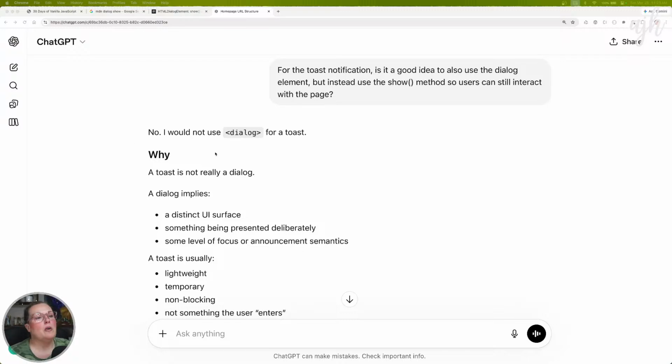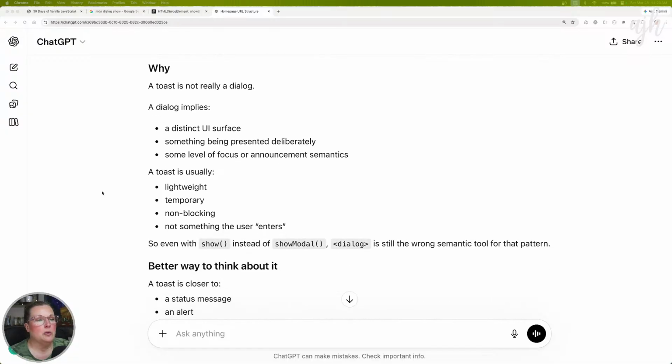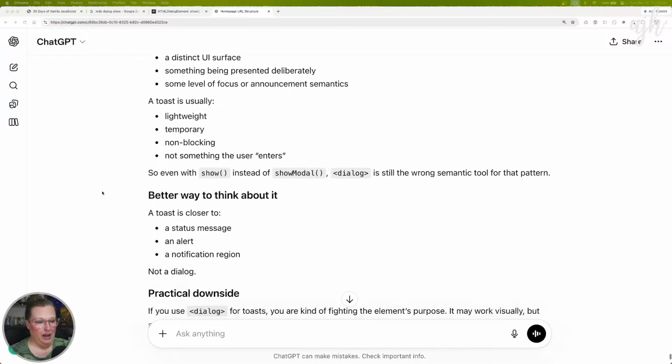Okay, so no, I would not use dialogue for a toast. Why? A toast is not really a dialogue. A dialogue implies a distinct UI surface, something being presented deliberately, some level of focus or announcement semantics. A toast is usually lightweight, temporary, non-blocking, not something the user enters. So even with show instead of show modal, dialogue is still the wrong semantic tool for that pattern.